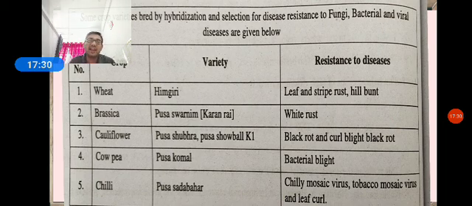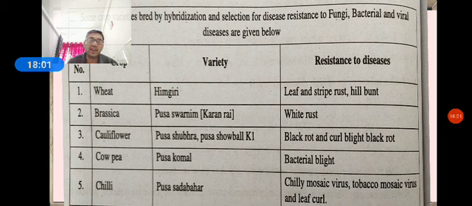Second, the brassica crop. The brassica variety is Pusa Swarnim, commonly called Karan Rai. The disease resistance is to white rust. Then cauliflower, Pusa Shubhra and Pusa Snowball K-1. The resistance is to black rot and curl blight black rot.